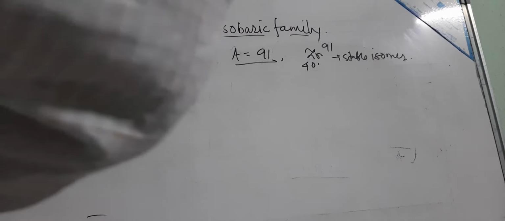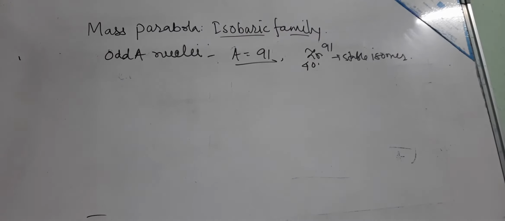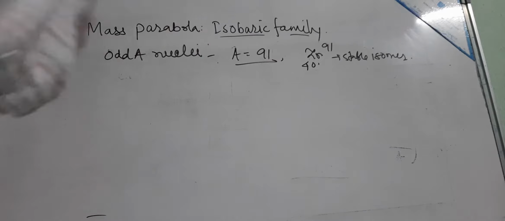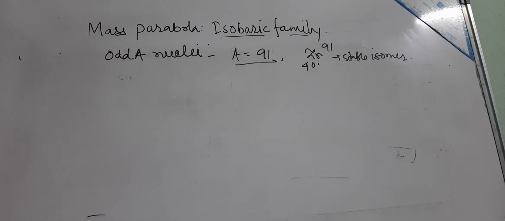So other than the stable isomer, those whose binding energy is less than the stable one will lie on the two arms of the mass parabola. So how it is, that we will discuss.